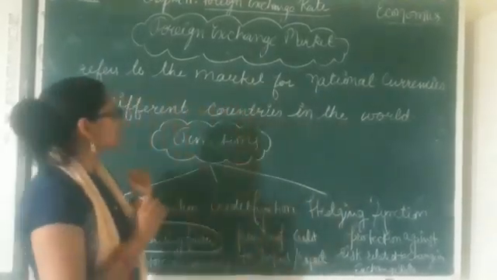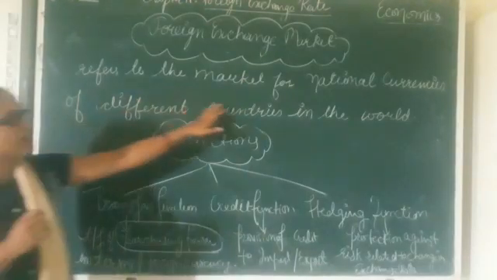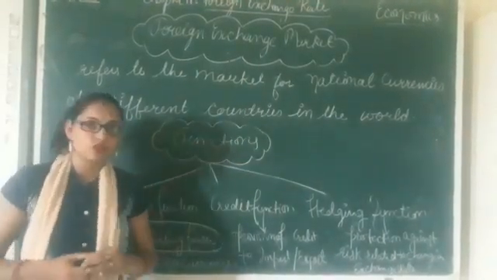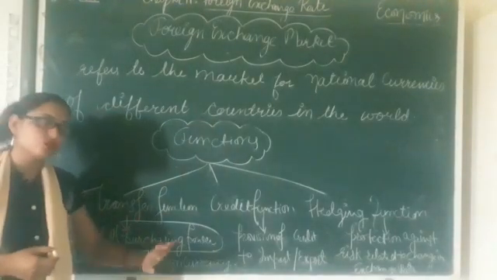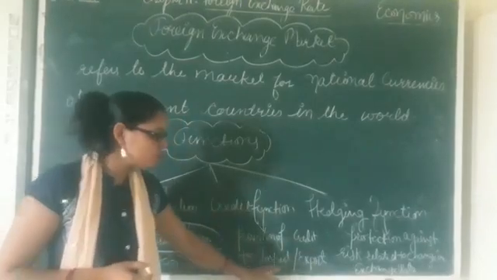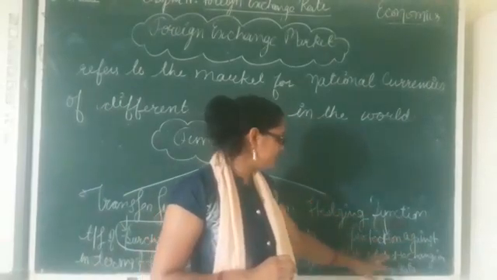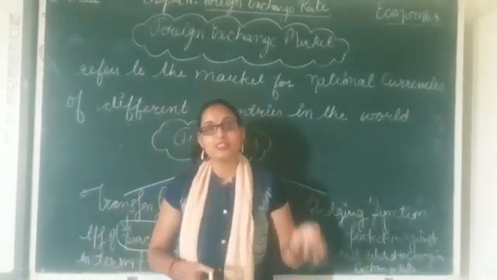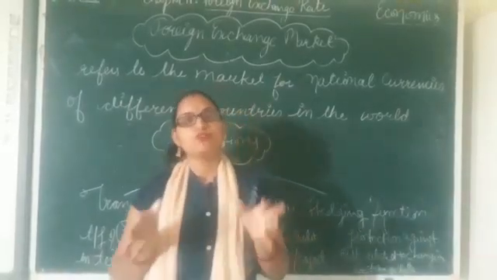So what is a foreign exchange market? Let me remind you. Foreign exchange refers to the market for national currencies of different countries in the world. There are basically three functions of the foreign exchange market. First is the transfer function, whereby the purchasing power is transferred in terms of foreign currencies. Second is the credit function, where the provision of credit is made in this market for the purpose of import and export of goods between various nations. And the hedging function means protection against the risk related to the change in the exchange rate by getting into a contract so that the rate will not be influenced even in the future. Clear? So these are the functions of the foreign exchange market.